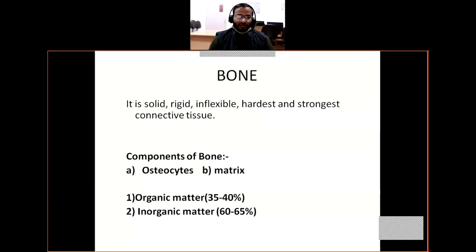It is of two types, red bone marrow as well as yellow bone marrow. What are the functions of red bone marrow? This is very important. Red bone marrow generally forms RBCs, red blood cells, as well as granular leukocytes.